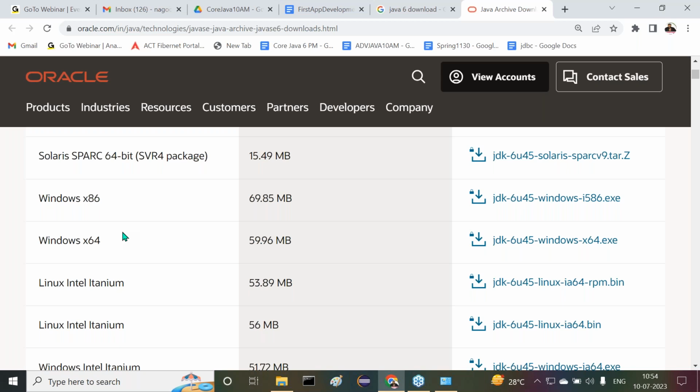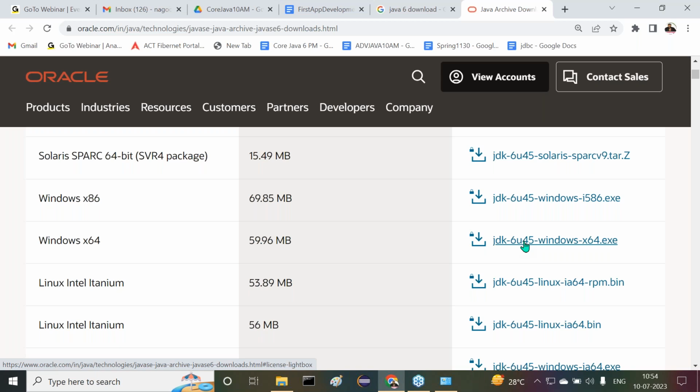x86 and 32-bit are both compatible, but 64-bit and 32-bit are not compatible. Okay, leave it anyway, 64-bit. Now this link here we have to click to download my required Java software. For example, if I click on this link,